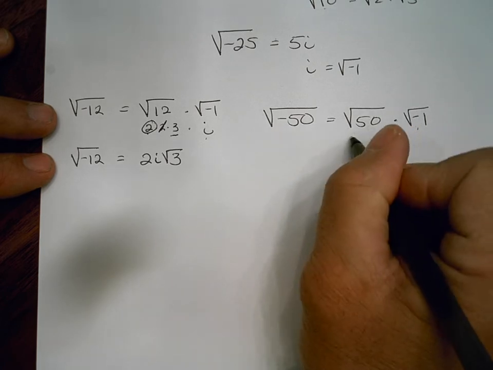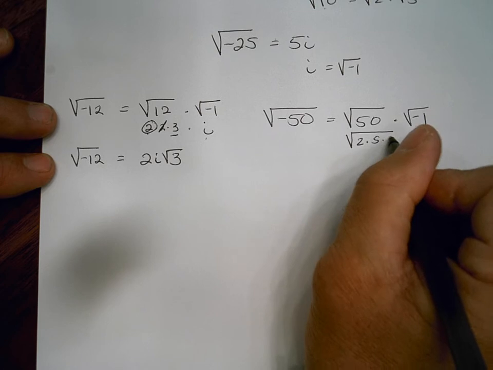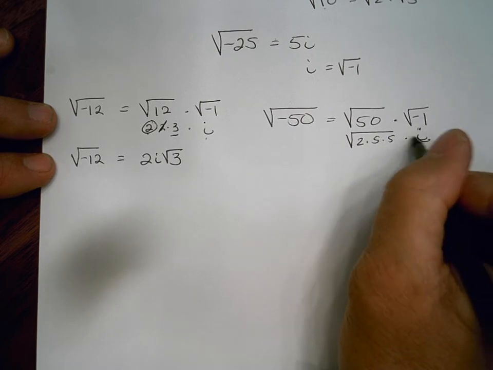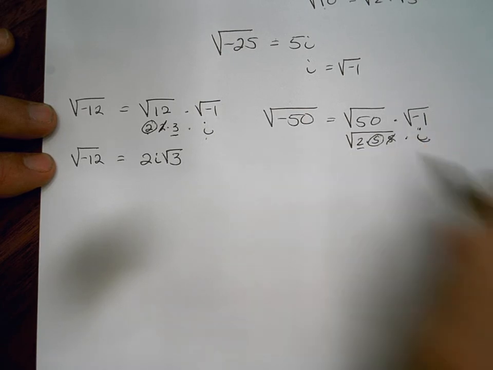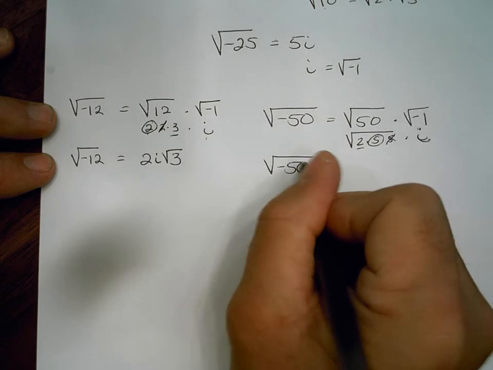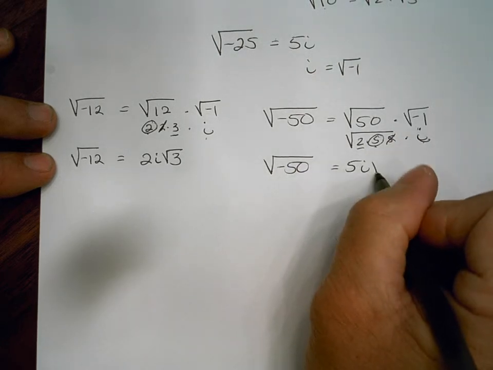And remember, the square root of 50 becomes 2 times 5 times 5, and this guy simply becomes i. And here on this side, a 5 gets out, a 5 gets killed, the 2 stays in. So the square root of negative 50 equals 5i square root 2.